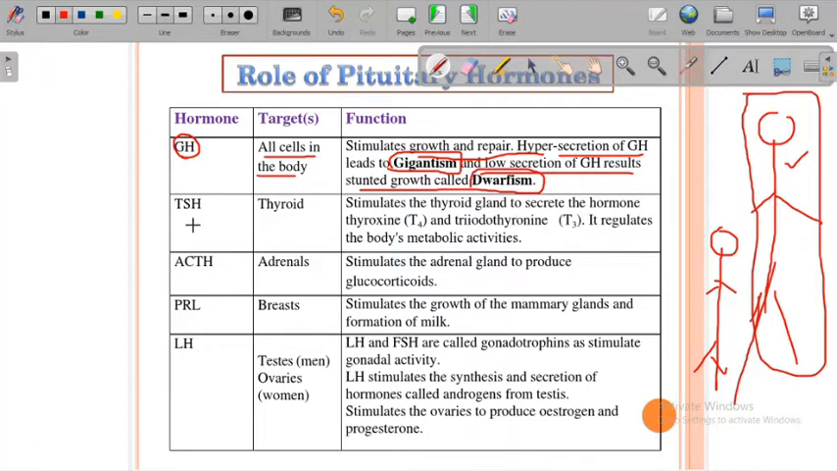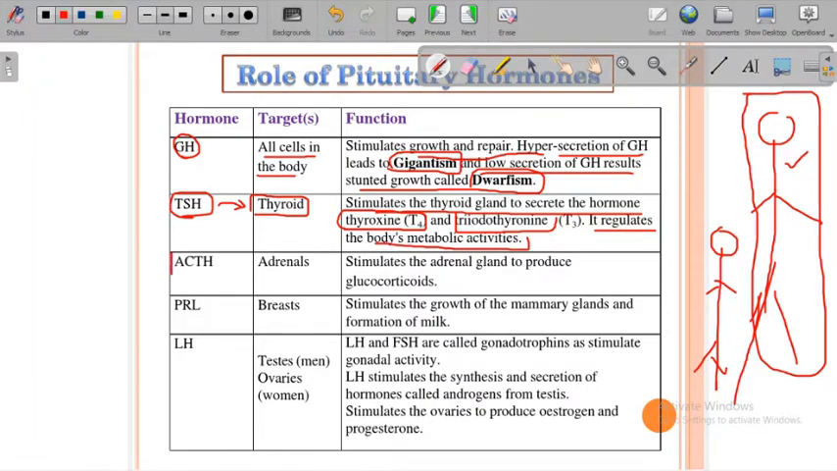Okay, TSH, thyroid stimulating hormone, which is secreted by the pituitary gland, I'm sorry, and the target of this TSH is the thyroid gland. It stimulates the thyroid gland to secrete hormones called thyroxine, and then triiodothyronine, T3, which regulates the body's metabolic activity.